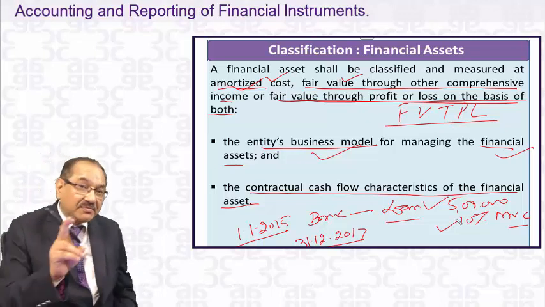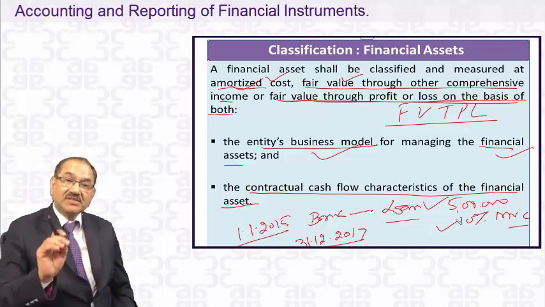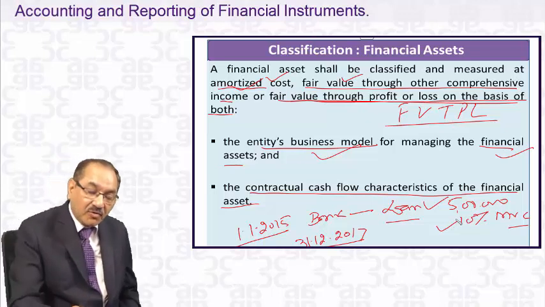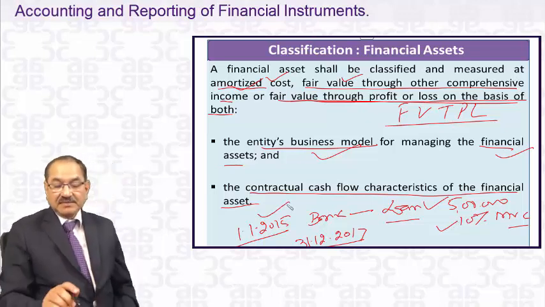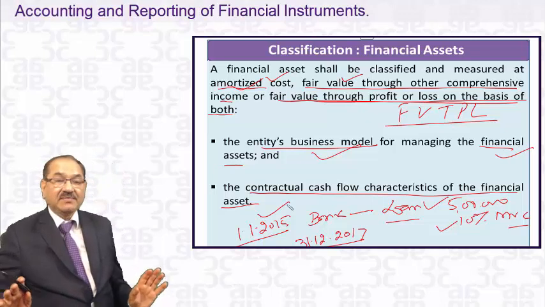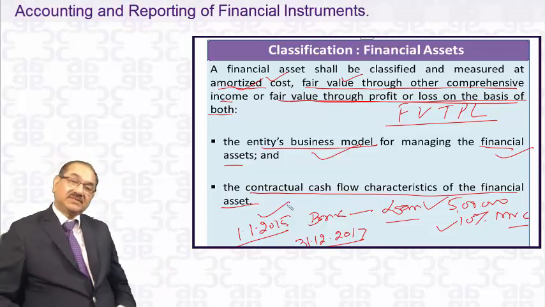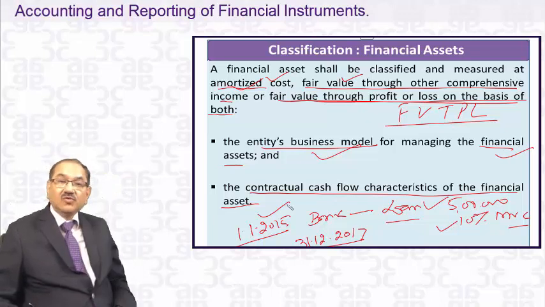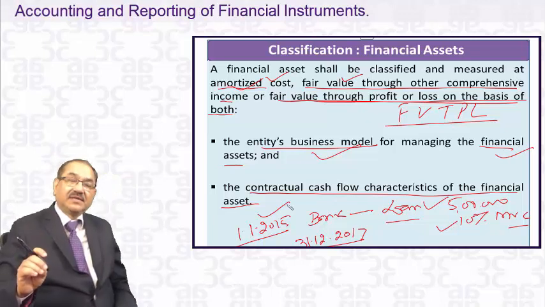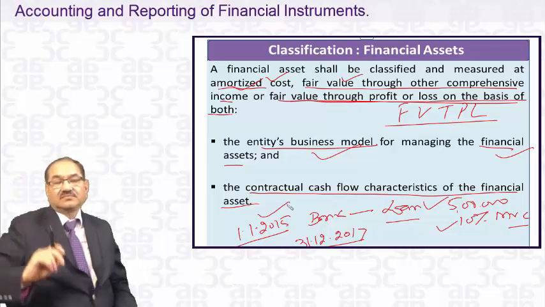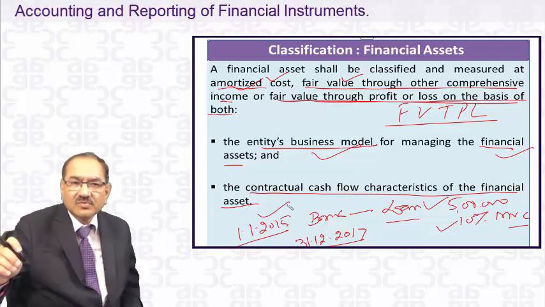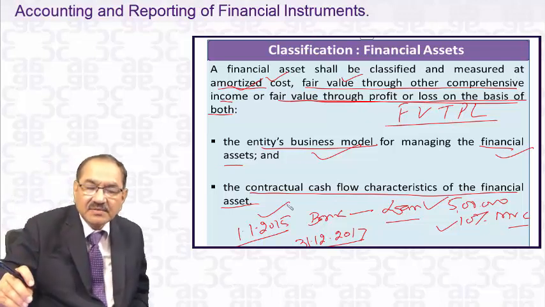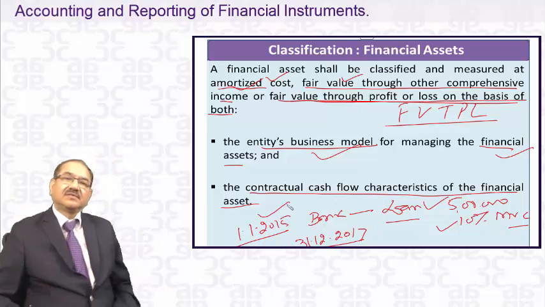But there may be a different type of business model also. What is the business model? On 1/1/2015, the bank has advanced a loan of 5 lakhs to Mr. C, one of the customers, at 10% interest. Tomorrow in the market, maybe after 6 months, the interest rate comes down to say 9% or 8%.